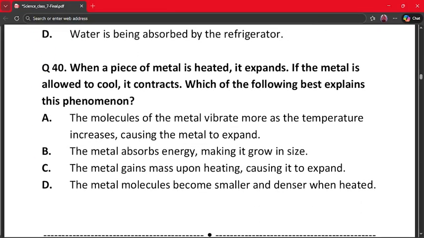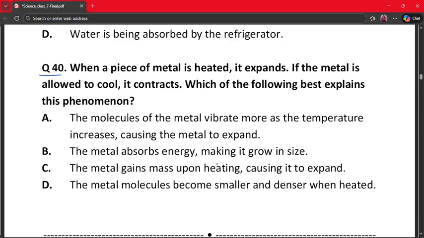Our last question is question number 40. When a piece of metal is heated, it expands. If the metal is allowed to cool, it contracts. Which of the following best explains this phenomenon? A. The molecules of the metal vibrate more as the temperature increases, causing the metal to expand. B. The metal absorbs energy, making it grow in size. C. The metal gains mass upon heating, causing it to expand. And D. The metal molecules become smaller and denser when heated.